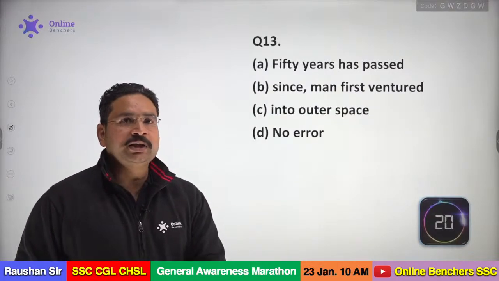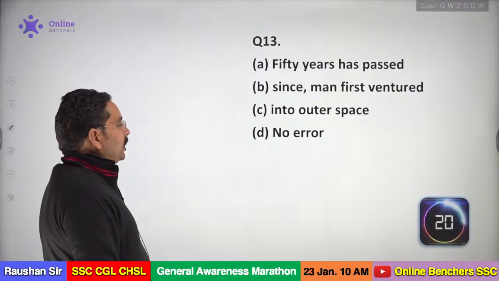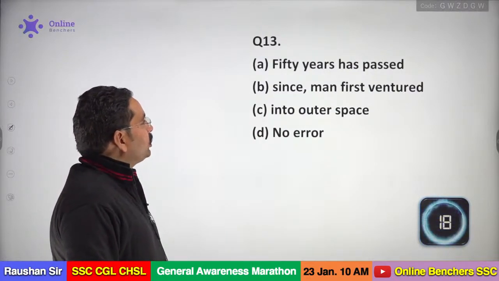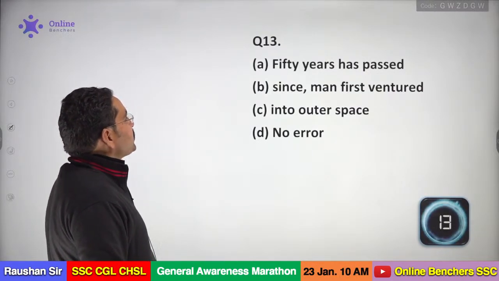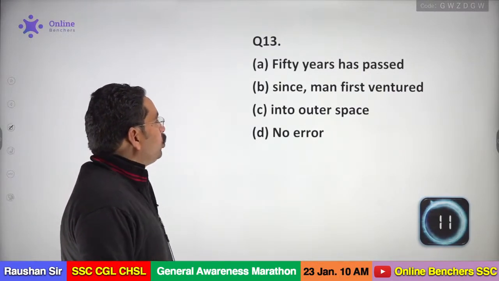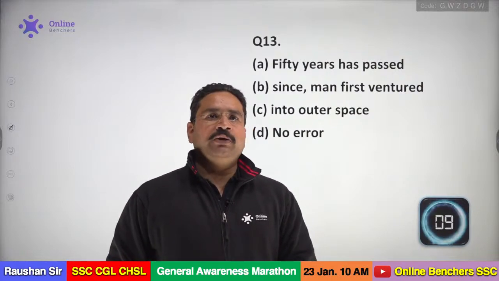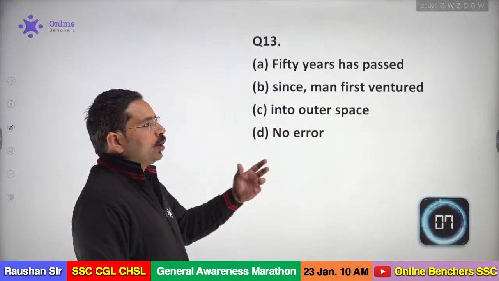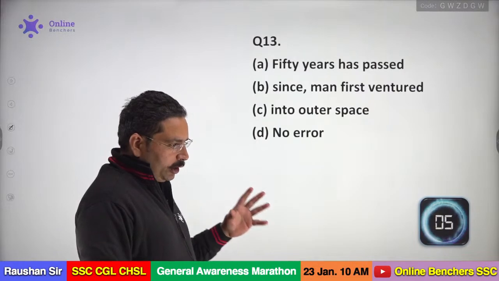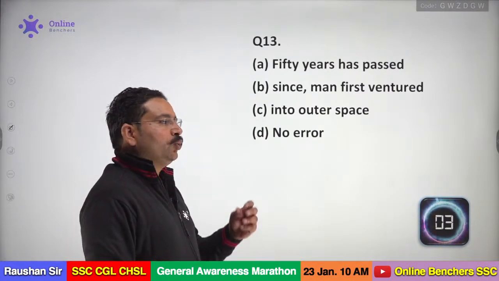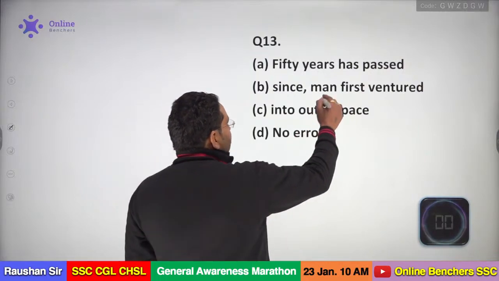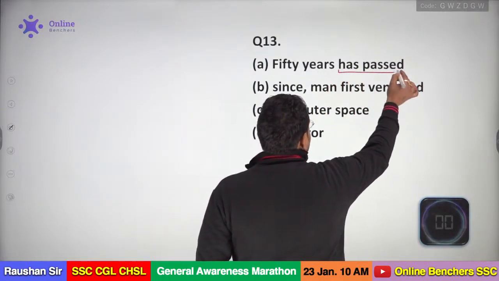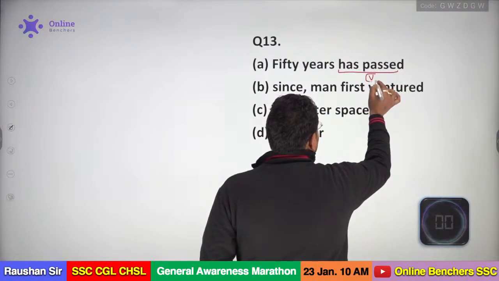So, where do we have the error in this question, my dear? Yash Gupta, it's B. What error do we have in the B section, my dear? Fifty years has passed since man first ventured into outer space. Ventured, when we went out, exactly. Venture is related to going outside, like ventilation, venture. Let's see. My dear, exactly, if I ask you, "has passed" is the verb we have, and what is the subject of this verb?